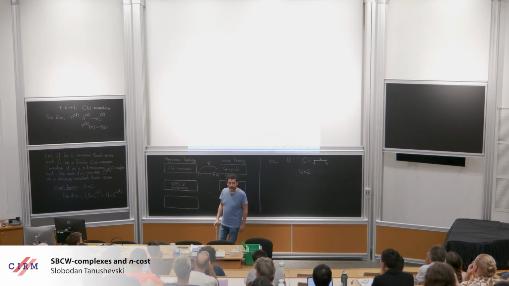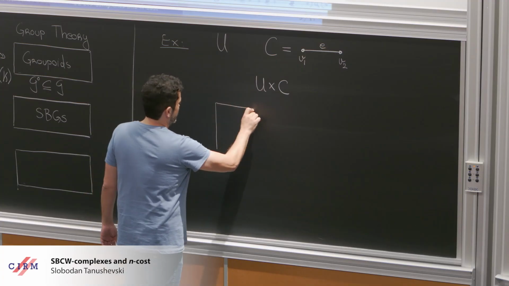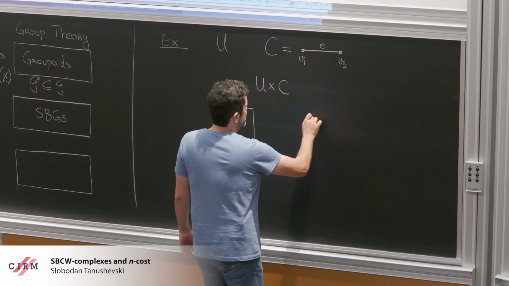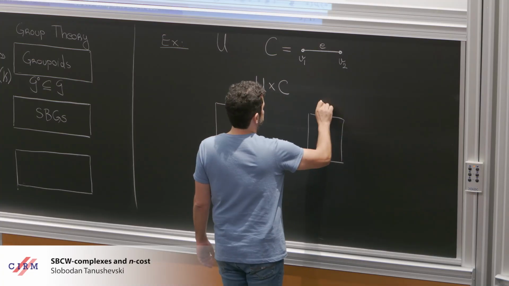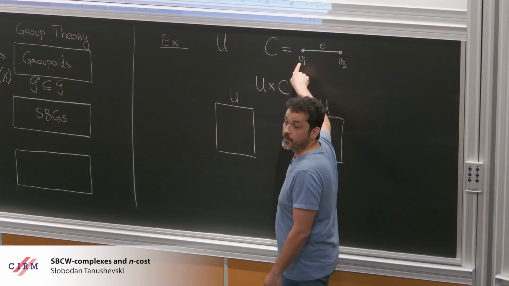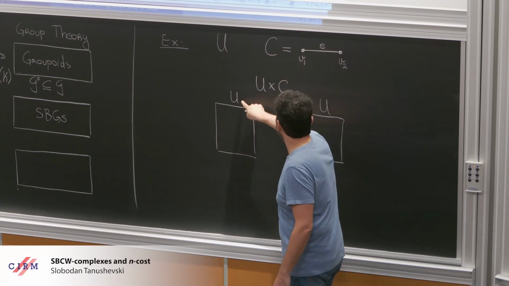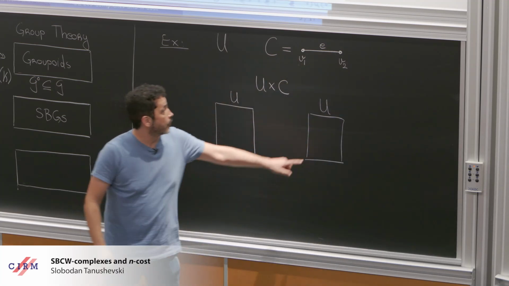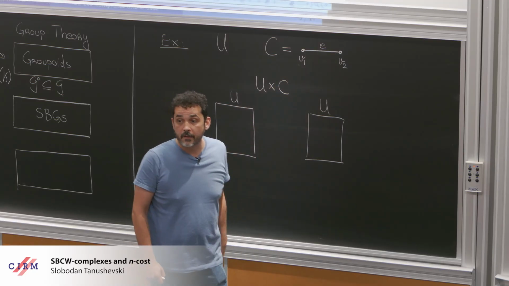What can I say about the product? Well, you see, you have two copies of U. These are not categories, they're just copies of U. Okay, the first copy corresponds to V1. Remember, you multiply U with V1 and you get a bunch of 0-cells. That's the first copy. The second copy corresponds to V2.